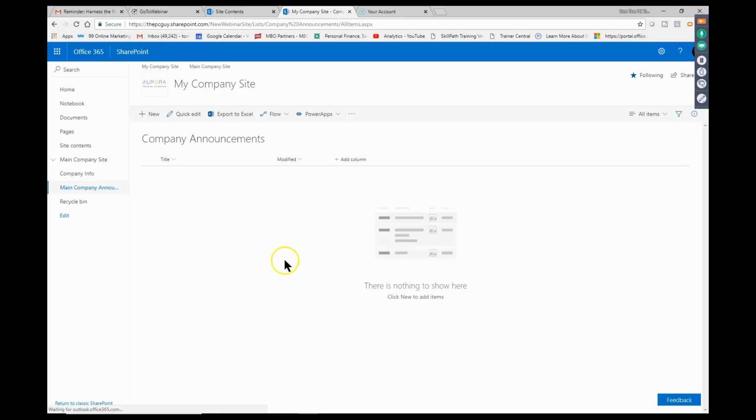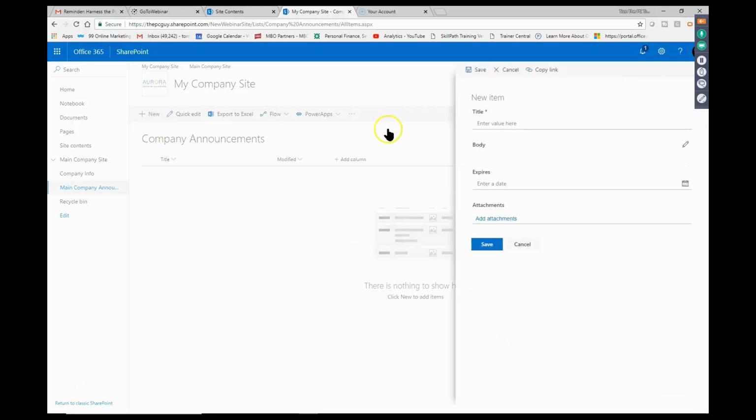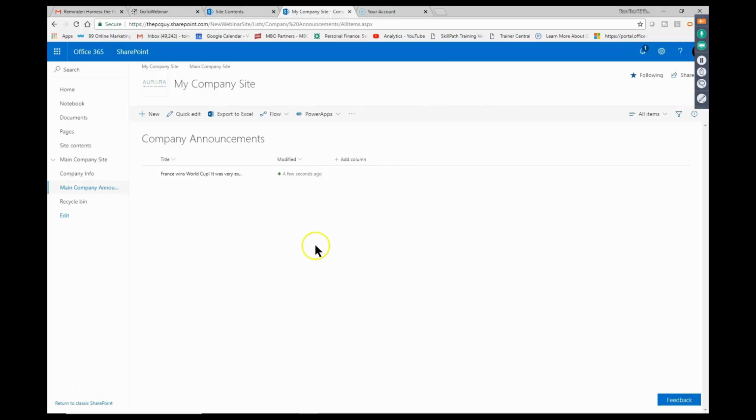Let's add an announcement in. Now all these apps kind of work the same way. I'm going to add some new information onto that. So I'm going to pick on new. And in this case, I'm going to say something like, France wins World Cup. It was very exciting. Then for the body, of course, you can type in whatever you want into there. Now, if you put an expiration date, then that particular announcement will fall off at that expiration date. Otherwise, it'll be there. So I'll pick on save there. And you can see now we have an announcement.